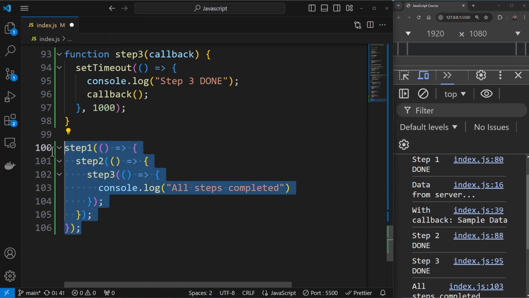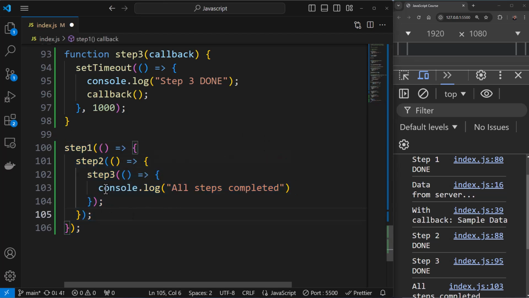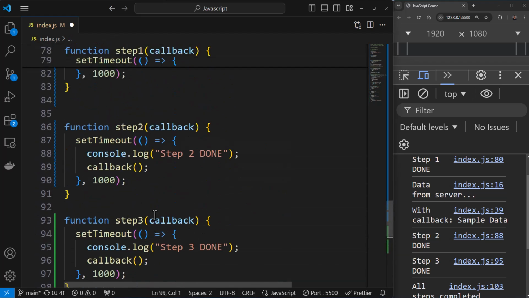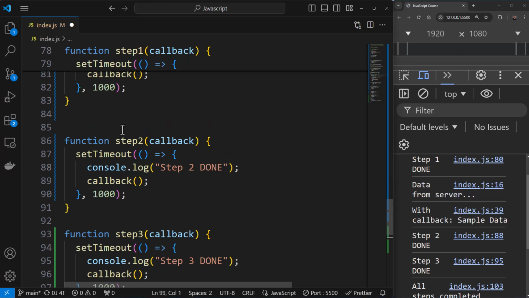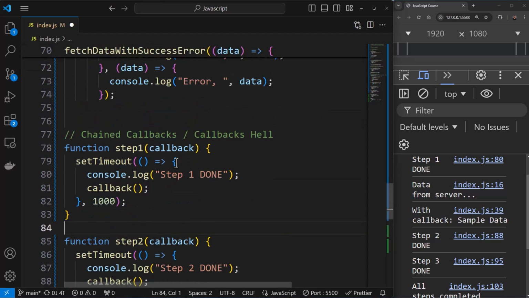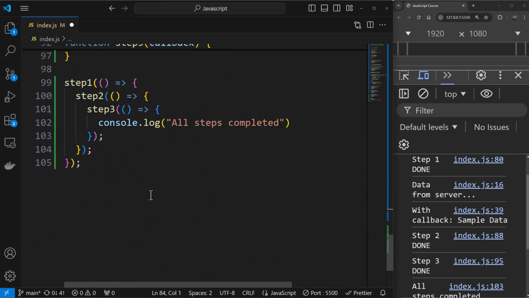Now, this is not a recommended practice, because it makes the code harder to read and maintain. Anyone reading your code tomorrow would find it tough to understand what is happening over here. And if you have more callbacks, more asynchronous operations, more API calls, then it would be even more difficult, and you might even make mistakes as a developer. So yeah, this is what callback hell is. It's not a recommended practice, but I wish to explain and teach this concept to you all.